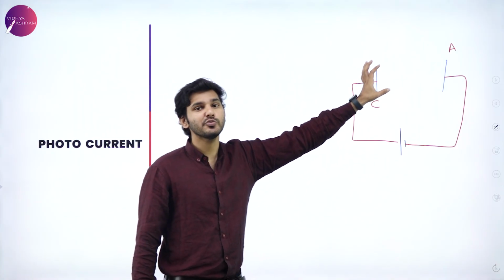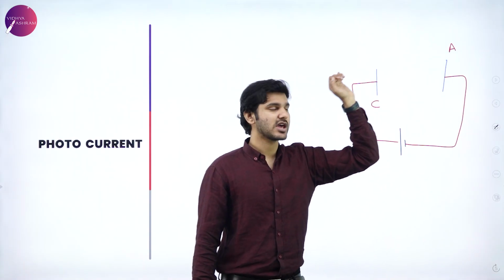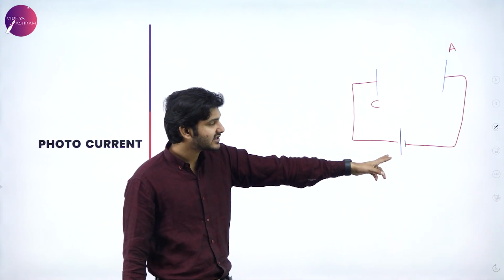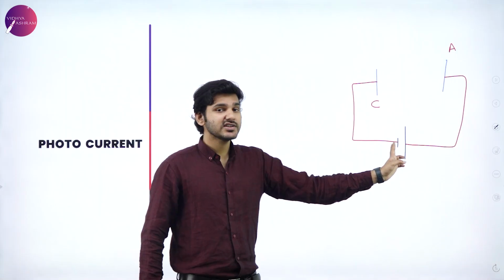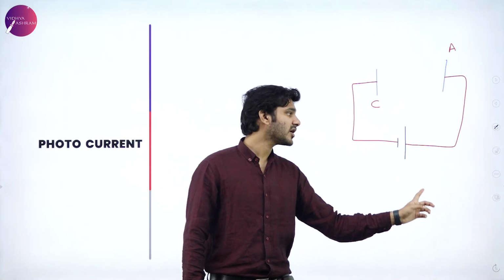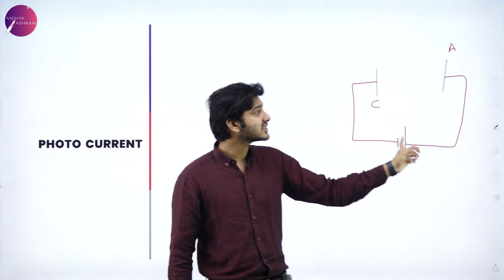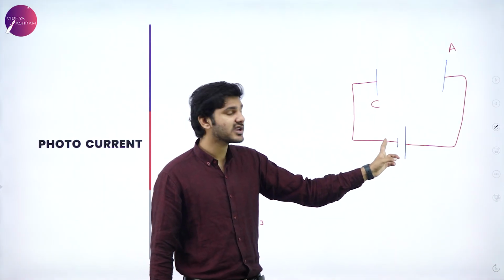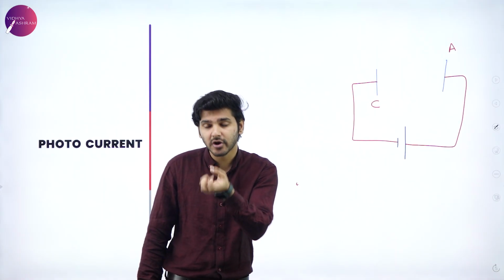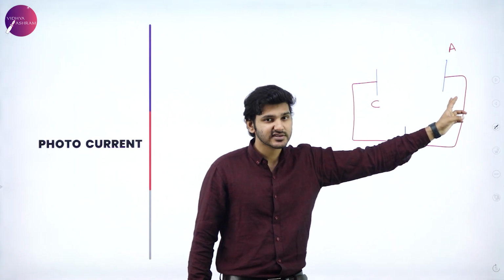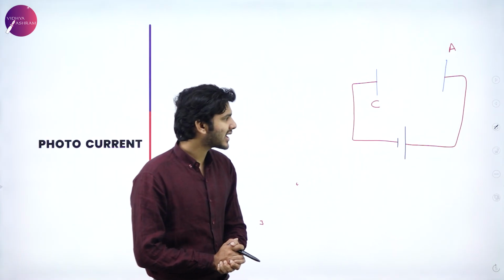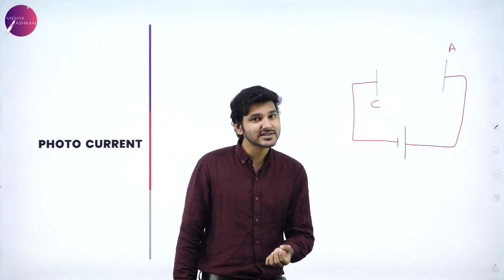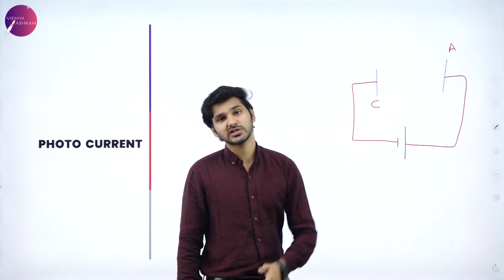So again, there are two metal plates separated by a distance and one is positively charged and one is negatively charged. Always remember, the positive side of the battery will be connected towards the anode so that it can attract negative ions. And the negative side will be connected to the cathode so that it can attract positive ions. So this is cathode and this is anode. Don't ever forget that. So again, imagine that these two metal surfaces are connected to a battery, which obviously means that there is a potential difference between these two plates.